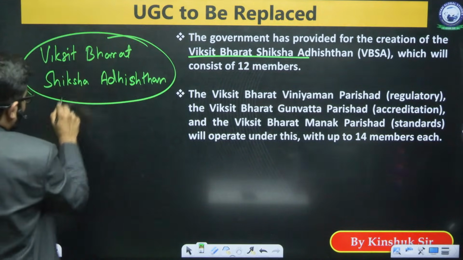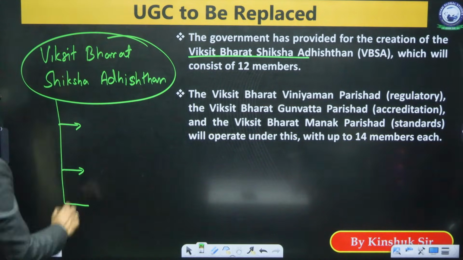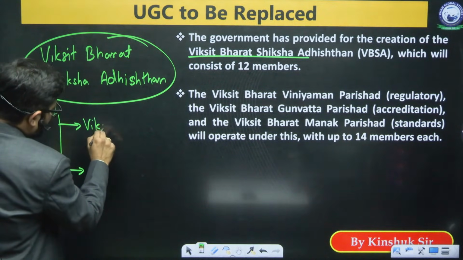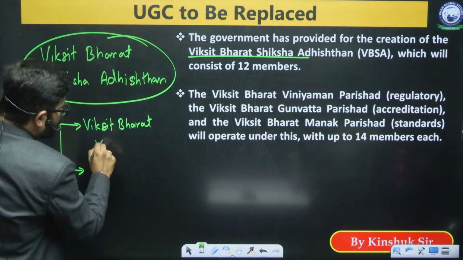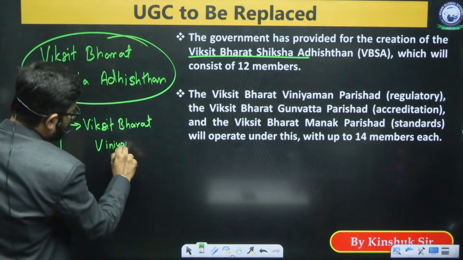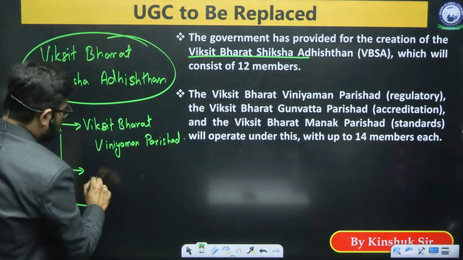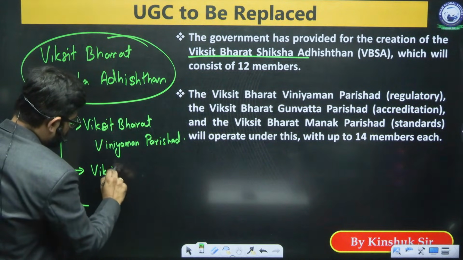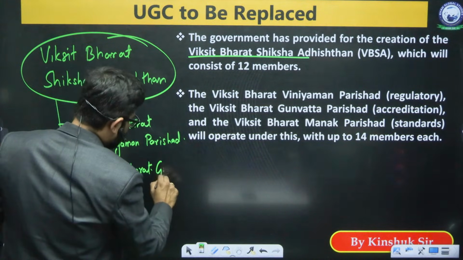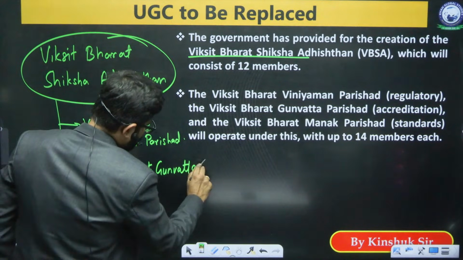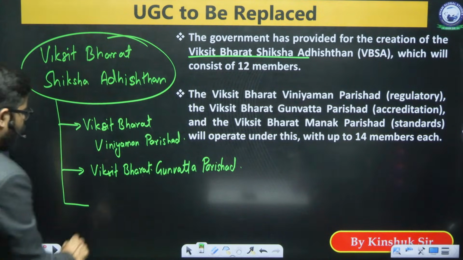And this one body is going to have three different bodies working under this. There will be Viksit Bharat Vinyaman Parishad, there will also be Viksit Bharat Gunvatta Parishad, and Viksit Bharat Manak Parishad.